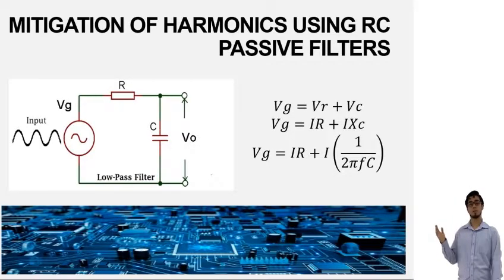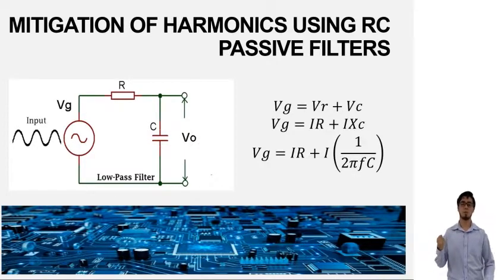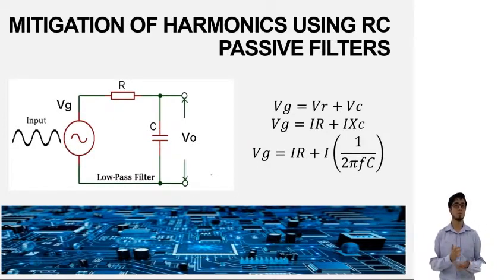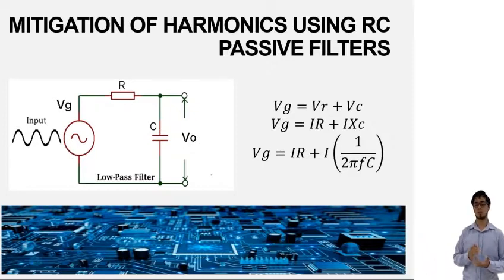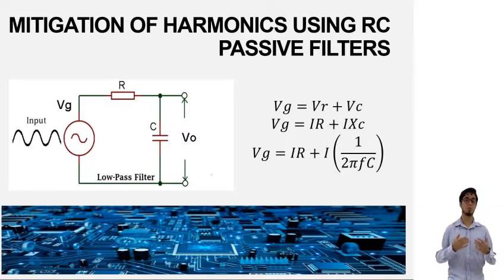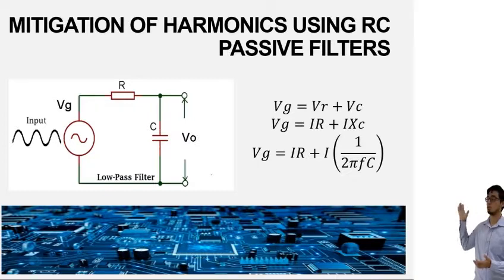My teammate already explained what a harmonic is and how it can affect electrical networks, but do you know how to mitigate them? Filters are commonly used to reduce or, in some cases, eliminate the effect of harmonics in electrical networks. There are many types of filters, such as low-pass, band-pass, and high-pass filters. In this case, we're going to study the reduction of harmonics using a specific type of low-pass filter, the RC filter, and its circuit is the one shown on the slide.